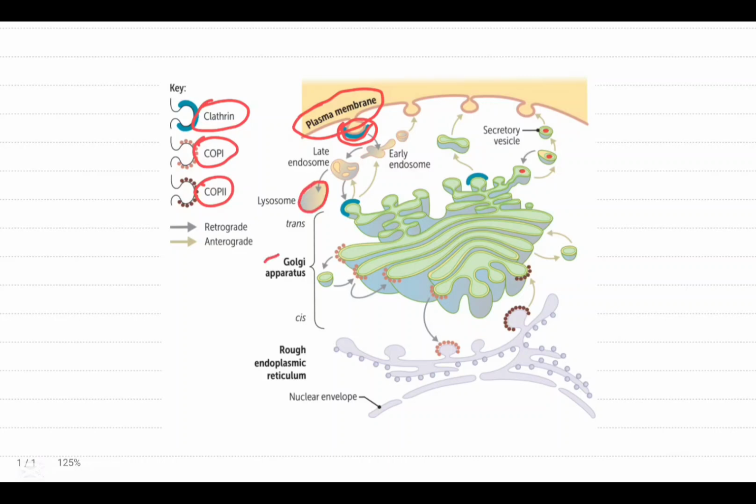So this is the Golgi apparatus. It has one side that is the trans Golgi and the other the cis Golgi. These are the two sides of the Golgi apparatus. The nuclear envelope and rough endoplasmic reticulum are joined together, and there are some vesicles on the rough endoplasmic reticulum. On some of these vesicles COPI is coated, and on other vesicles COPII is coated, and these vesicles are transferred to the Golgi apparatus.